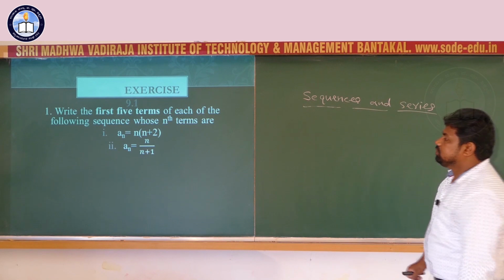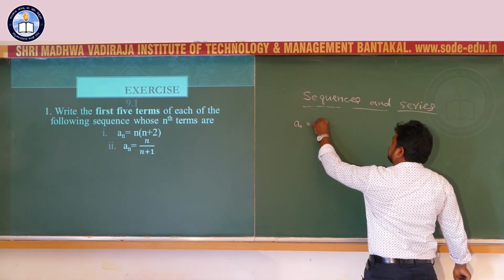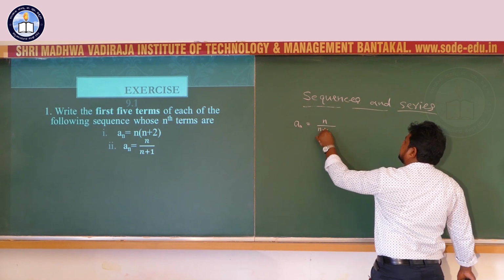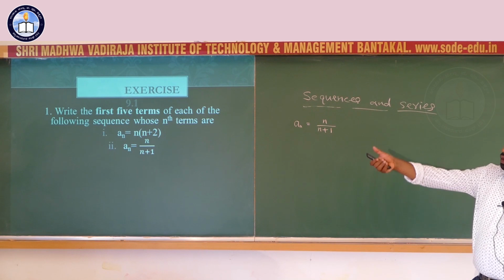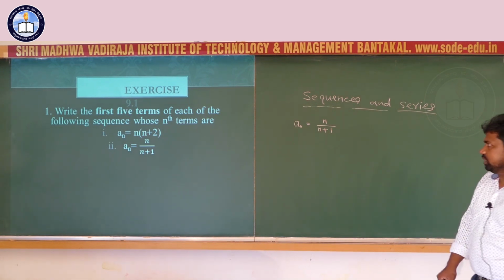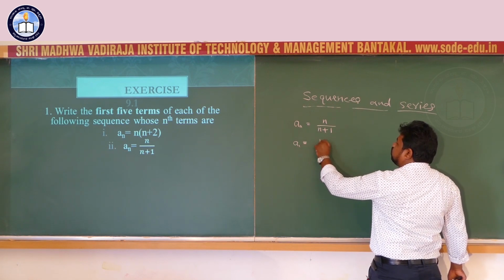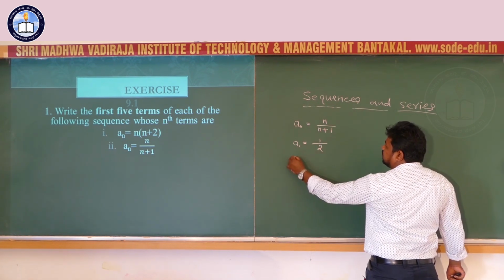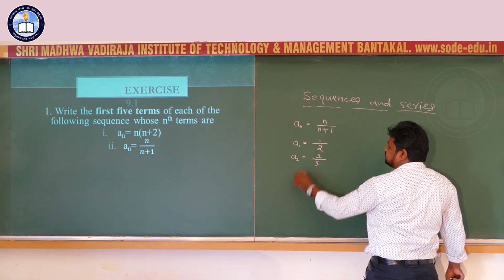Next one, the nth term is given, a_n equal to n divided by (n plus 1). Find the first 5 terms. Simple problem. First one a1 equals 1 by (1 plus 1), 2. Second one a2 equals 2 by (2 plus 1), 3.